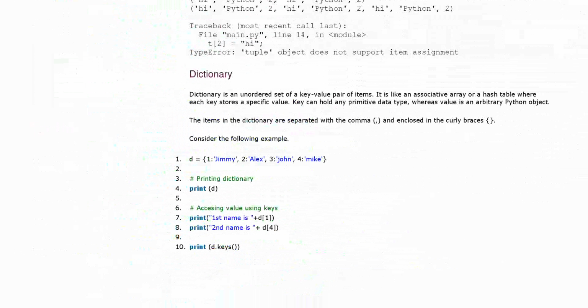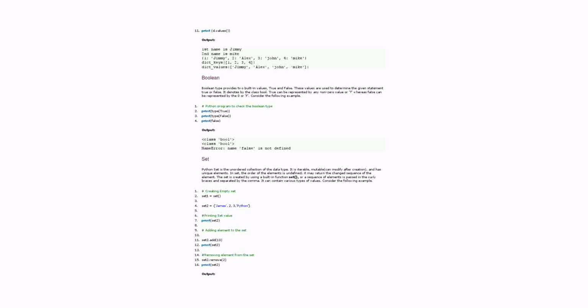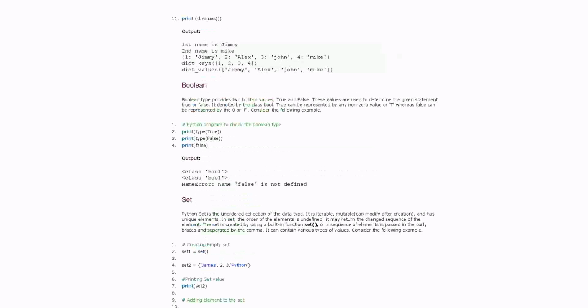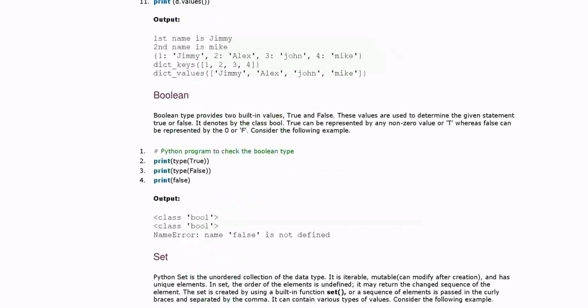Fine. Now D.keys is just for printing the keys of the dictionary. Next we will see the output. First it says the first name is Jimmy. Second name is Mike. Now it will print the whole dictionary, because print dictionary was there. Now the last function prints the keys, so it will print 1, 2, 3, all the keys. If we say print D.values, it will print all the values.